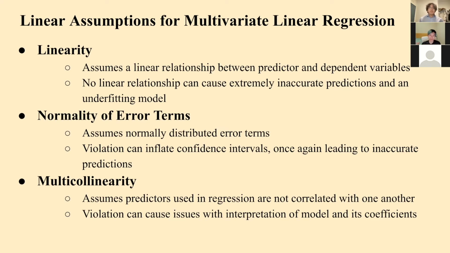The assumptions we decided to check are as follows: linearity, which assumes a linear relationship between predictor and dependent variables. No linear relationship can cause extremely inaccurate predictions in an underfitting model. Normality of error terms, which assumes normally distributed error terms. A violation can inflate confidence intervals, once again leading to inaccurate predictions. And multicollinearity, which assumes predictors used in regression are not correlated with one another. Violation can cause issues with interpretation of the model and its coefficients.